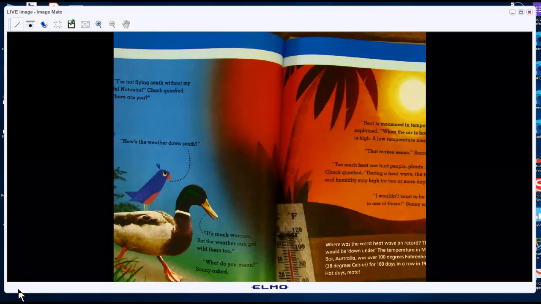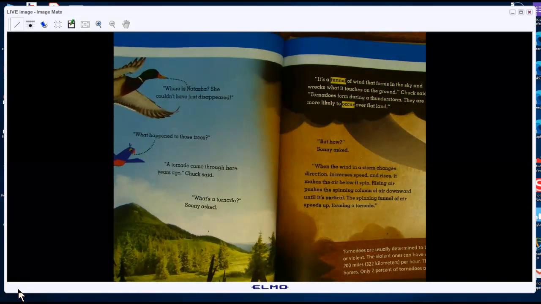"Too much heat can hurt people, plants, even animals," Chuck quacked. "During a heat wave, the temperature and humidity stay high for 2 or more days." "I wouldn't want to be stuck in one of those," Sonny said. So where was the worst heat wave on record? That would be down under. The temperature in Marble Bar, Australia was over 100 degrees Fahrenheit, 38 degrees Celsius, for 160 days in a row in 1923. Hot days, mate.